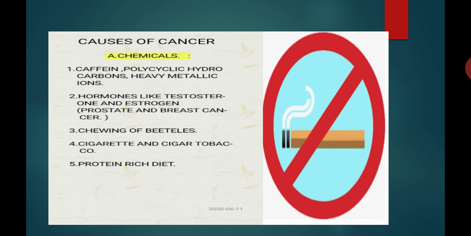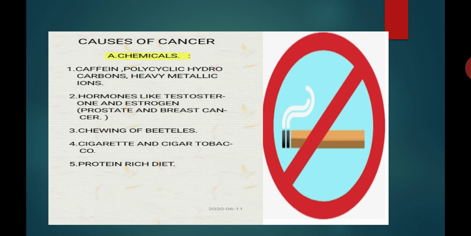Point number 2, hormones like testosterone and estrogen are known to cause prostate and breast cancer. I repeat, hormones like testosterone, which is a male sex hormone, and estrogen, which is a female sex hormone, are known to cause prostate and breast cancer. So for prostate and breast cancer, the hormones which are responsible are nothing but testosterone and estrogen.